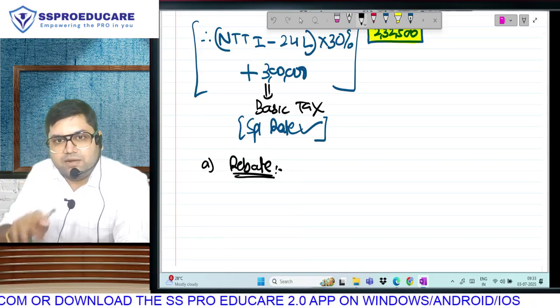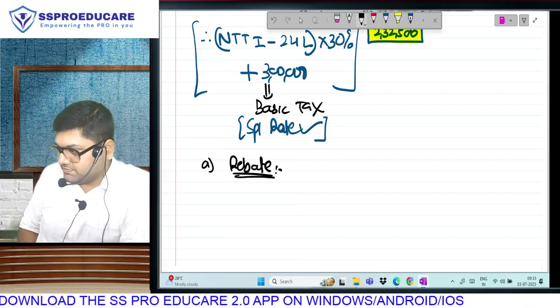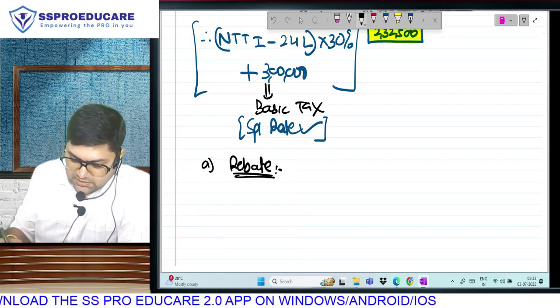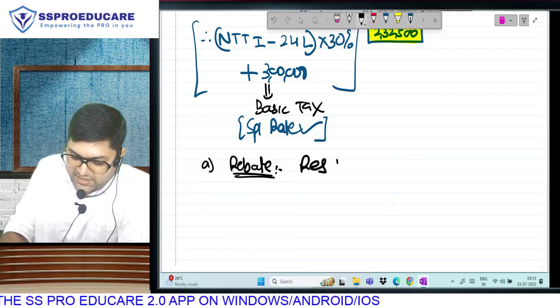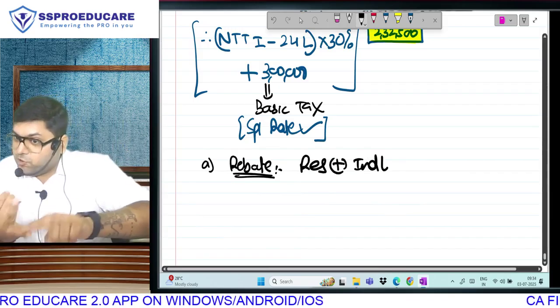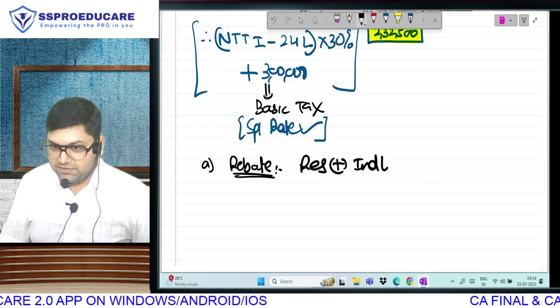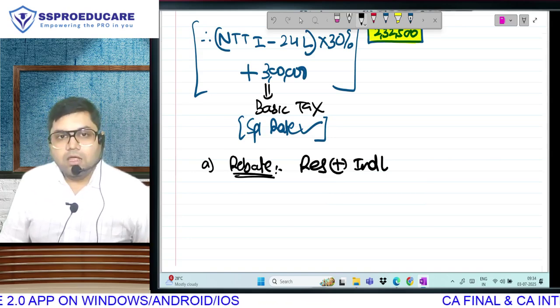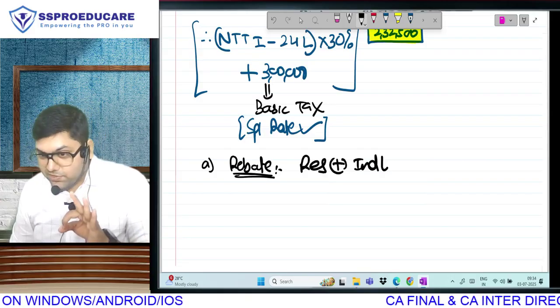And now you will have to tell me the 3 conditions for rebate in the old regime. One by one. First condition. Here also it is the same. Second condition. Here also it is. Acha, matlab section 115BAC covers HUF, AOP, BOI, AJP also. But rebate will be given only to an individual. ये क्लियर है?